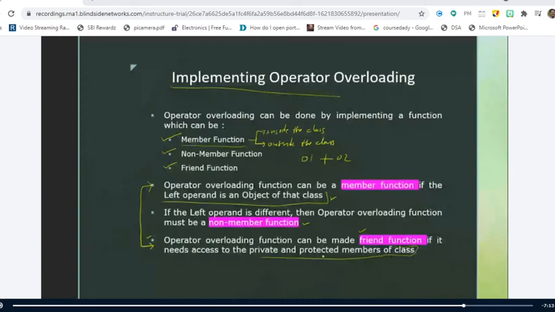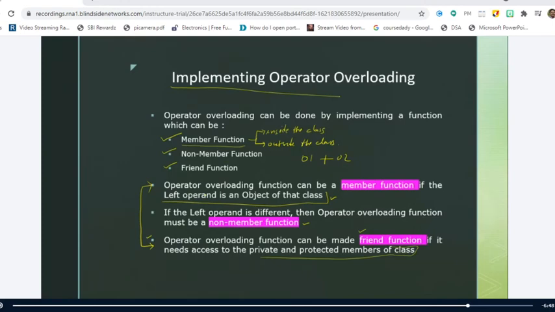But one important point you have to remember here is when you implement the operator function as the member function of the class, then the left operand is the object of the same class. And if you are implementing the operator function as a non-member function of a class, then the left operand is something different.